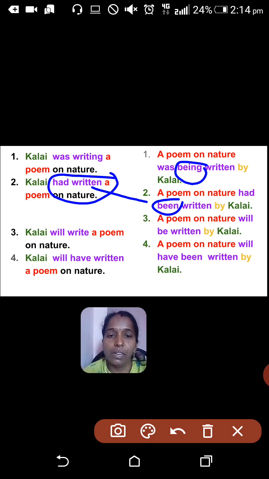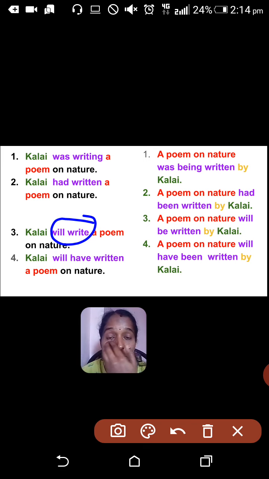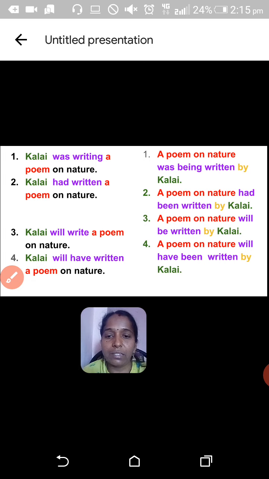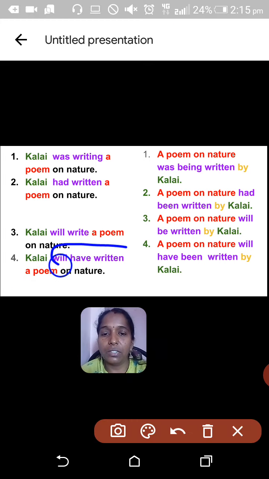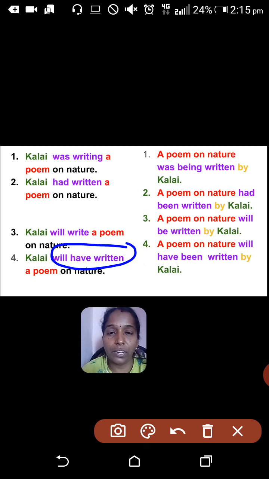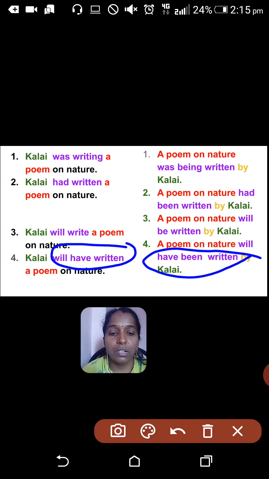Then the next one, future tense, simple future tense. The verb form will be will plus V1. Will write is used here. That can be changed as will be written. A poem on nature will be written by Kalai. Then the last, final one: Kalai will have written a poem on nature. This can be changed like this: A poem on nature will have been written by Kalai. That's all.